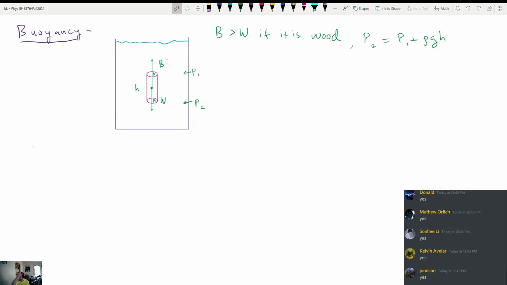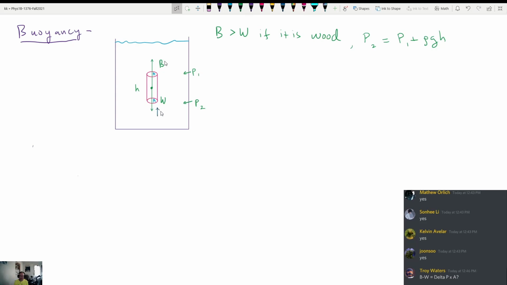So what we can do is we can just say that the pressure on the bottom, that's exactly right, I think, Troy. I think that's exactly right. So the pressure on the bottom creates a force on the bottom, which is equal to P2 times A, right?